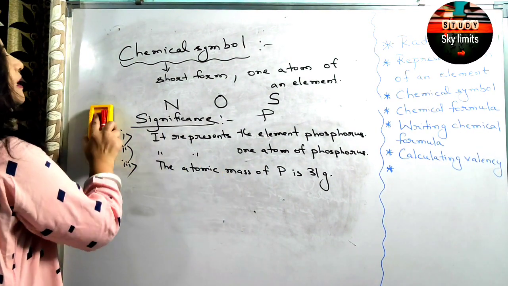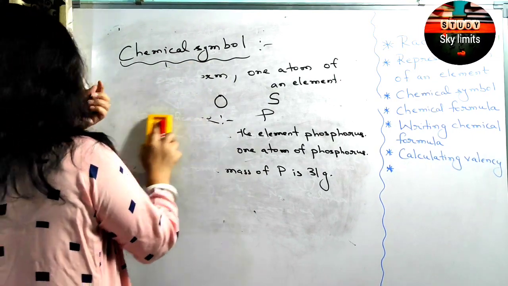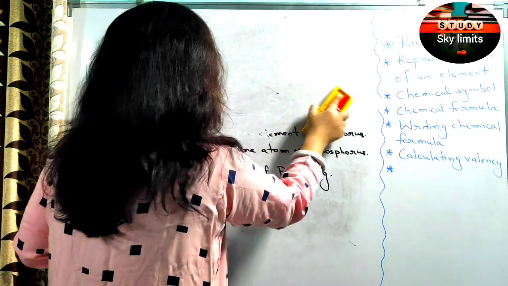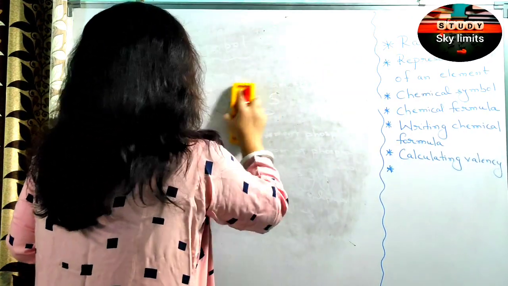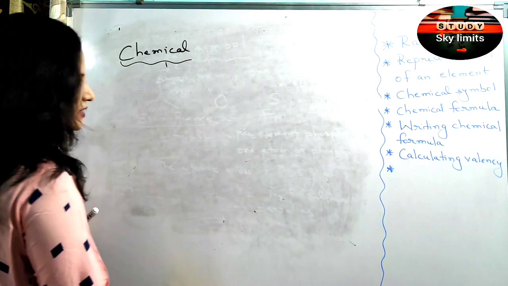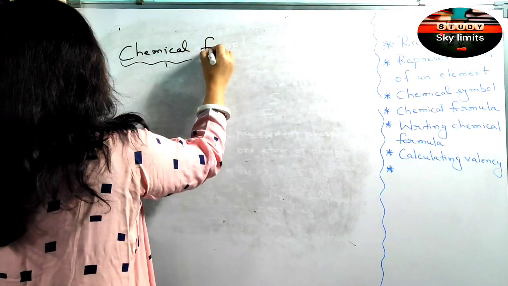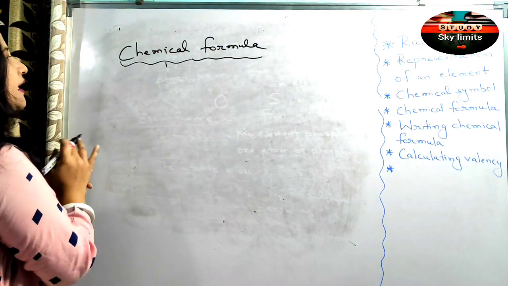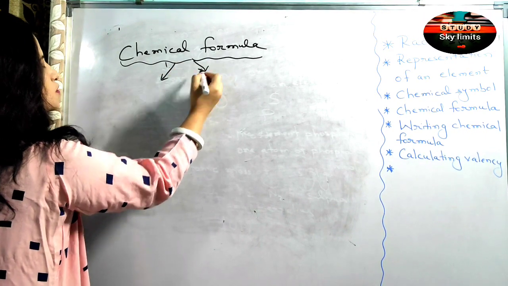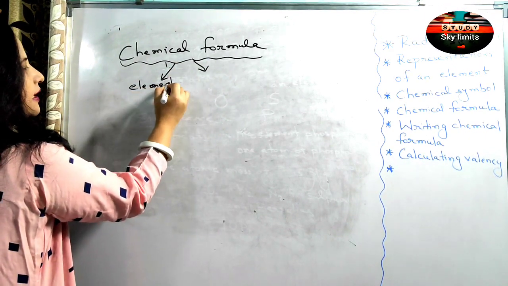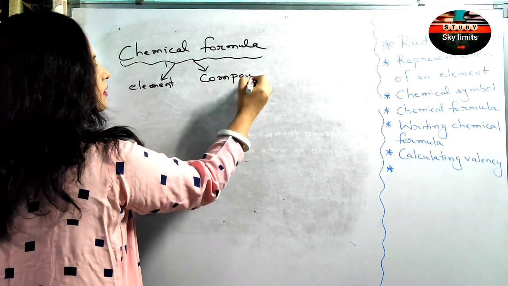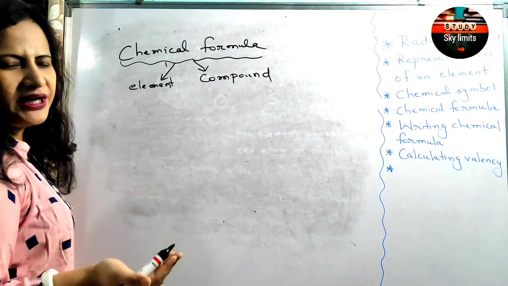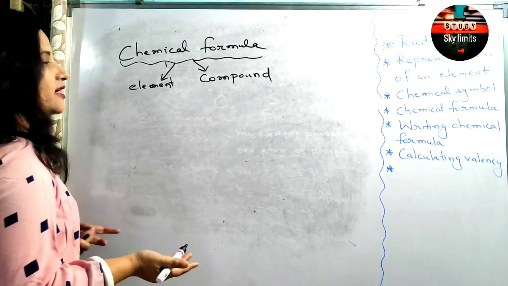Now let us come to the chemical formula. When two or more elements combine together, we get a compound, a molecule of the compound. When you represent a compound, it is called a chemical formula. With the help of a chemical formula, you represent not only a compound but also an element, element as well as compound. Because the inert gases, helium, neon, argon, are monoatomic in nature.